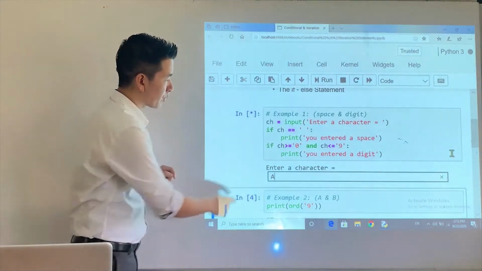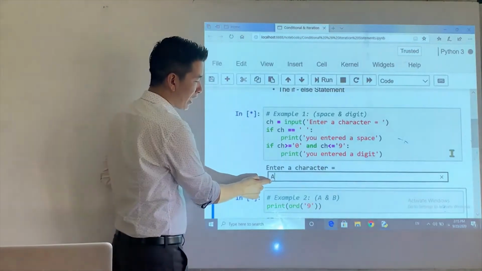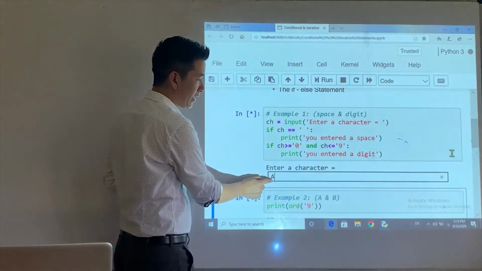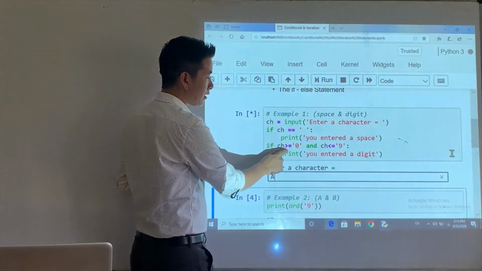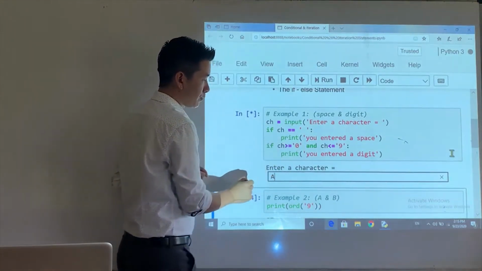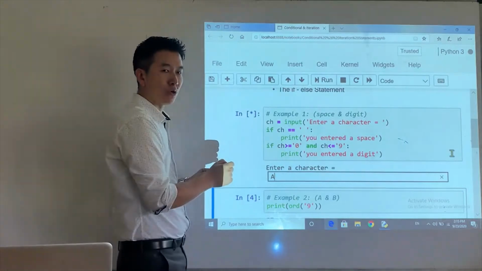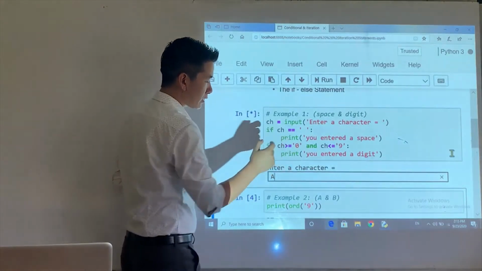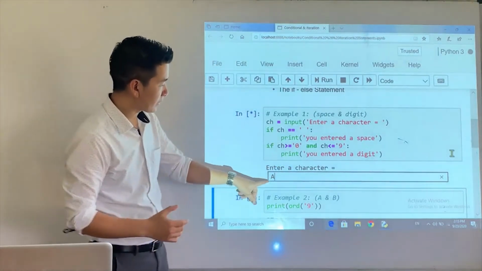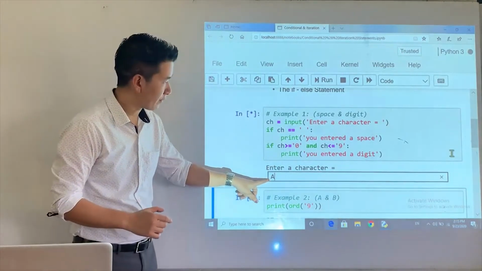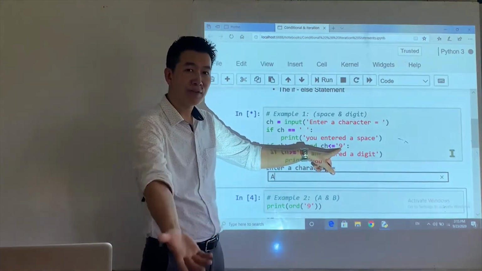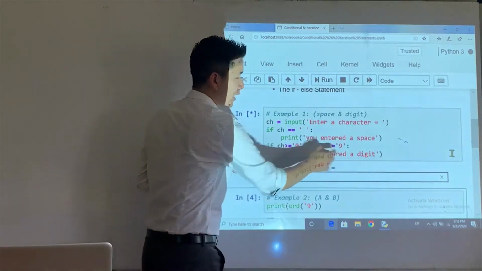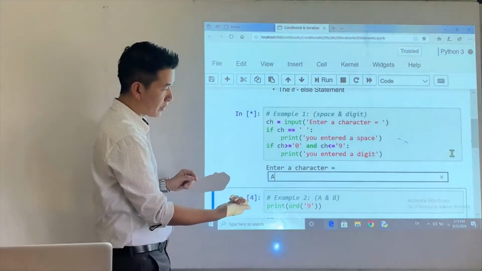Now this time the ASCII value of A is 65. Remember? 65 is greater than or equal to 48, the ASCII code of '0'. This condition is true. But is it less than or equal to 57? The ASCII code of '9' is 57, I showed you, right?